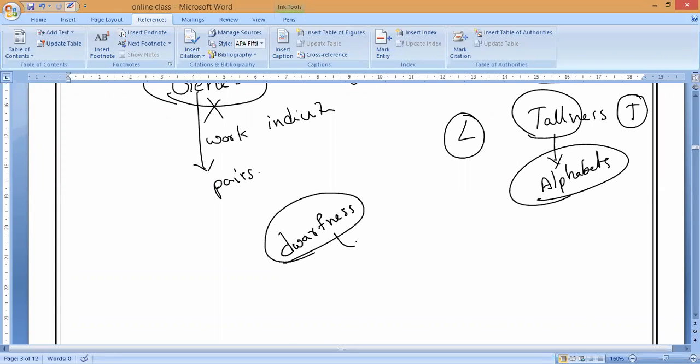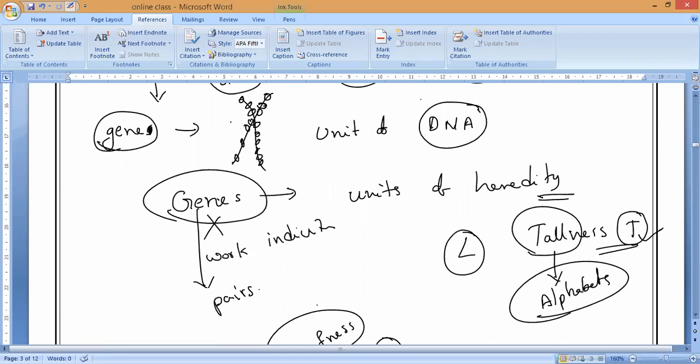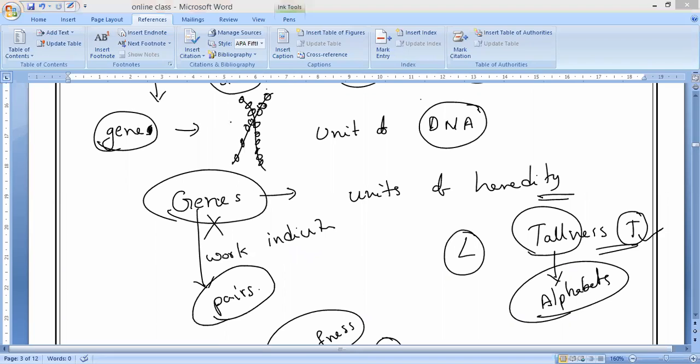So dwarfness we used to represent with a small t. Whenever you are getting tallness, the gene which is controlling the tallness is represented by capital T. In the same way, dwarfness is represented by small t. But as I told you, genes always work as pairs.